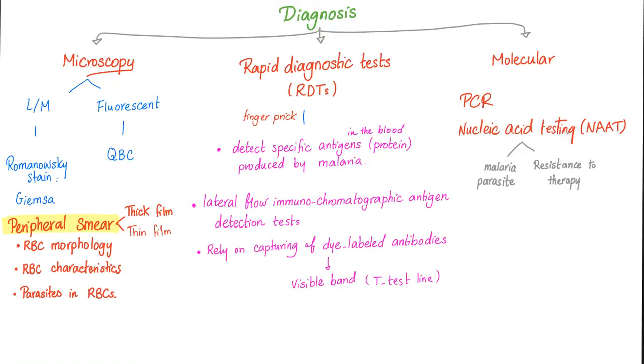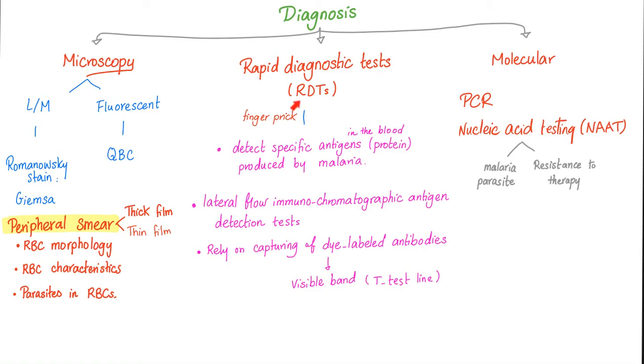How do we diagnose it? Microscopy, rapid diagnostic test, and molecular testing. Light microscopy, fluorescent microscopy. What are you trying to see here? Romanovsky stain, Giemsa stain, the peripheral smear, thick and thin. I'm trying to look at the parasites in the red blood cell.